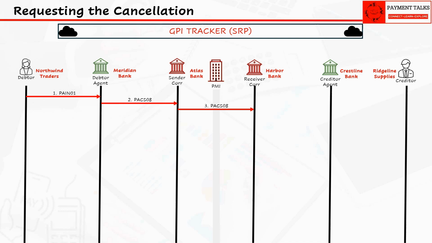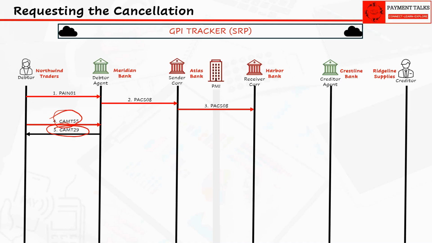Northwind asks Meridian to cancel the payment using CAMT.055. Meridian sends back an interim response, CAMT.029, coded PDCR, meaning pending, still deciding, often carrying a reason like RQDA, debit authority requested, etc.